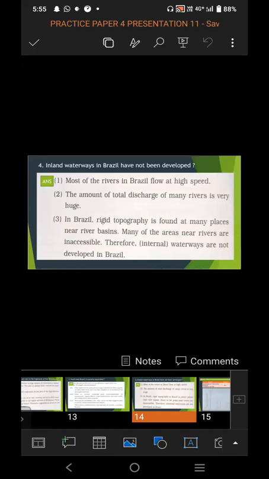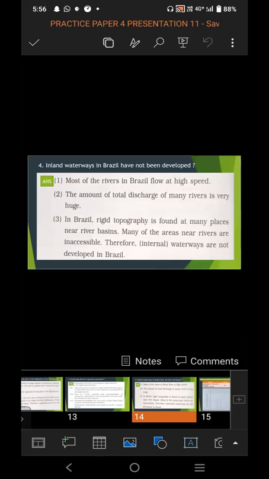So question number 4: inland waterways in Brazil have not been developed because most of the rivers in Brazil flow at a high speed. The amount of total discharge of many rivers is very huge. As many different tributaries get connected to the main river, its discharge also increases. So the amount of total discharge of many rivers is very huge.